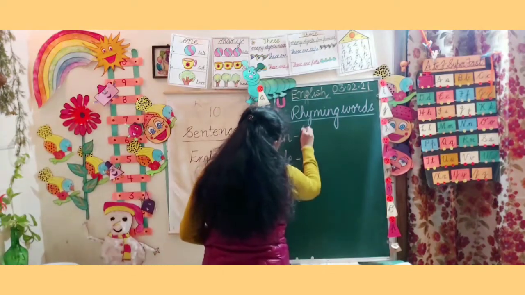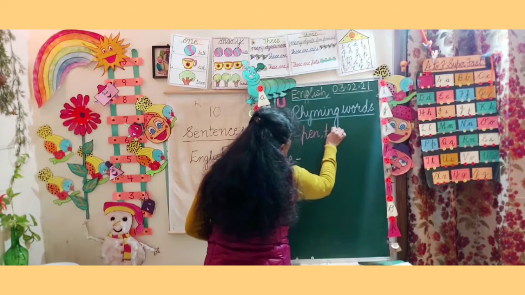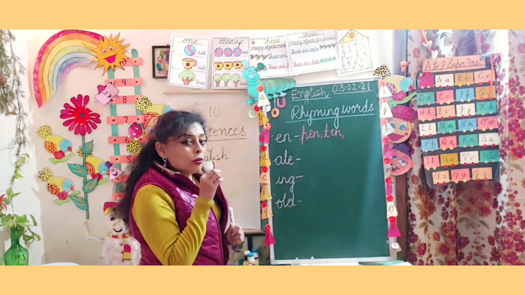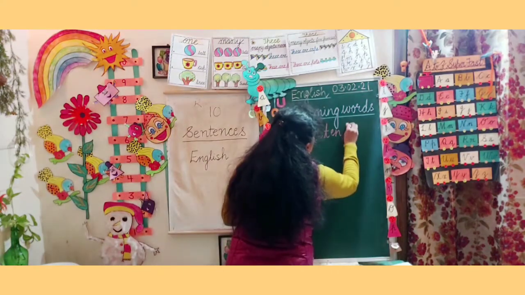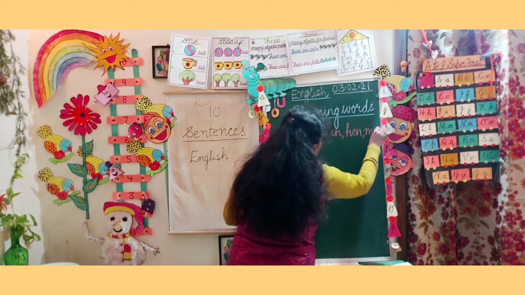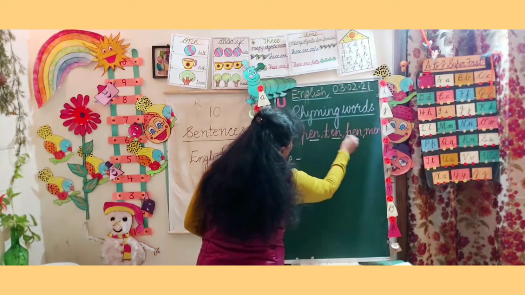First is pen, P-E-N, pen. We can make T-E-N, ten. We can make कुकड़ुकू. कौन बोलता है? Hen. And we can also make men. Okay. So what is coming? E-N, E-N.